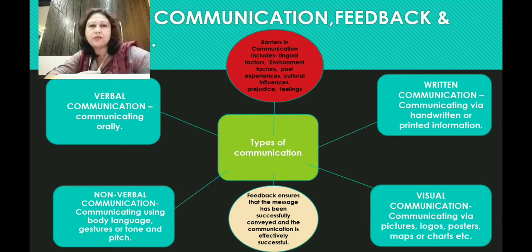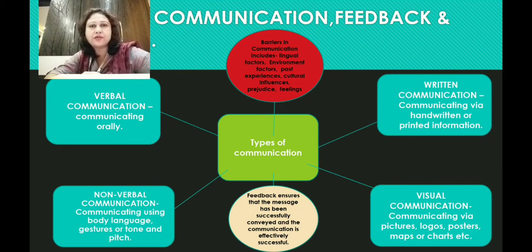successful. Then we had certain barriers, certain factors which hamper effective communication. So these barriers include the language factor. Then we have environmental factors, where the environment may not be suitable for effective communication. Then bad past experiences. Then we have cultural influence.